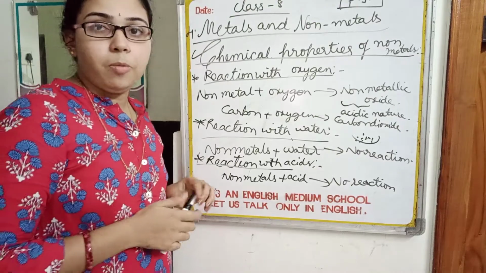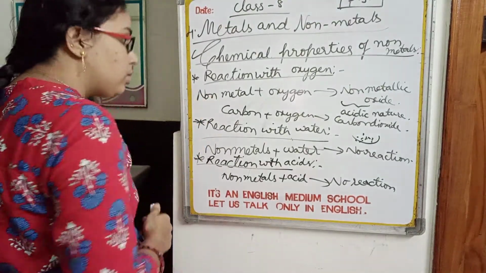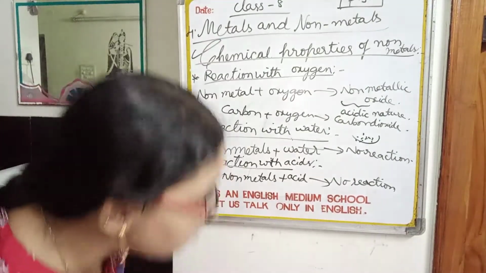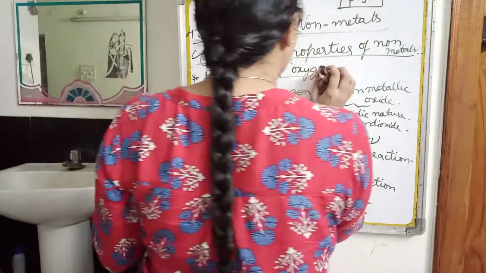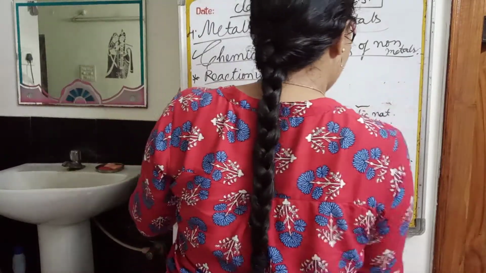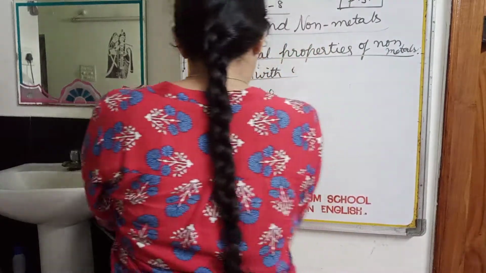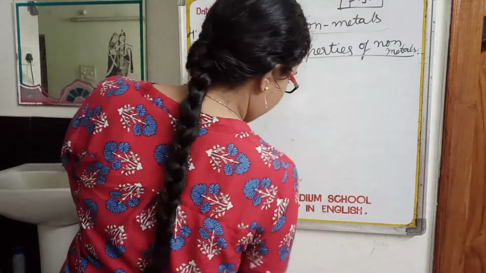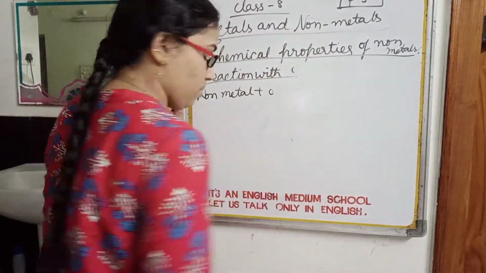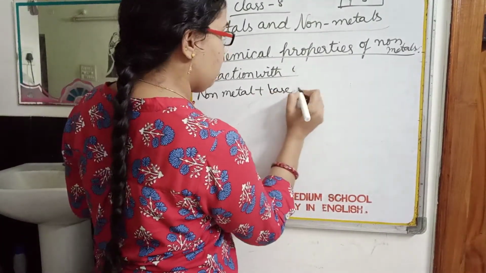And the next chemical property of non-metals is reaction with base.